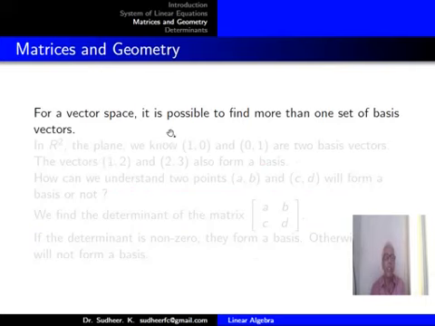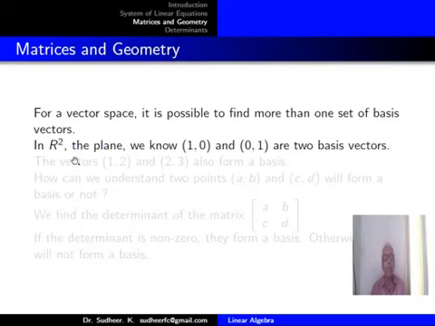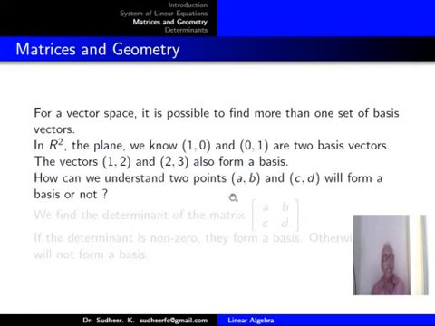For a vector space, is it possible to find more than one set of basis vectors? So we will check it. In R2, we know (1, 0) and (0, 1) are two basis vectors. You can check (1, 2) and (2, 3) also form a basis. For this, a little more theory is needed, but we will make a fast excursion through the relevant areas.